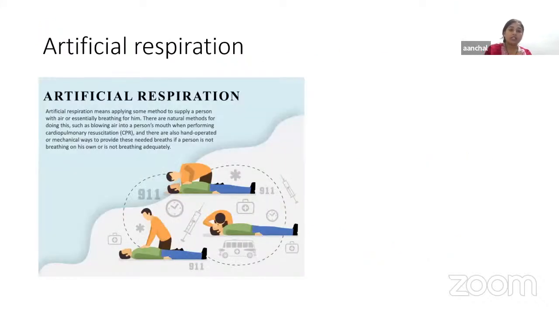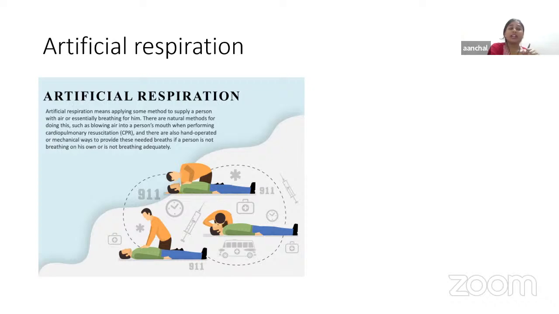Now, another thing we have is artificial respiration. So what is this artificial respiration that we're going to discuss? Artificial respiration means applying some method to supply a person with air, essentially breathing for him. There are natural methods for doing this, such as blowing air into a person's mouth when performing cardiopulmonary resuscitation, known as CPR. And there are also hand-operated or mechanical ways to provide these needed breaths if a person is not breathing on their own or is not breathing adequately. We're going to learn about those procedures also.